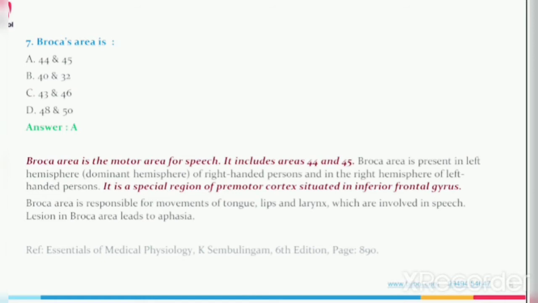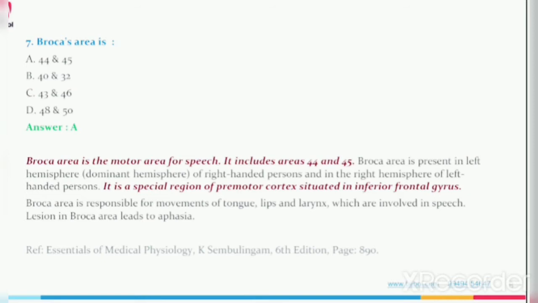It includes areas 44 and 45. It is present in the left hemisphere, which is the dominant hemisphere of right-handed persons, and in the right hemisphere of left-handed persons. It is a special region of premotor cortex situated in the inferior frontal gyrus.